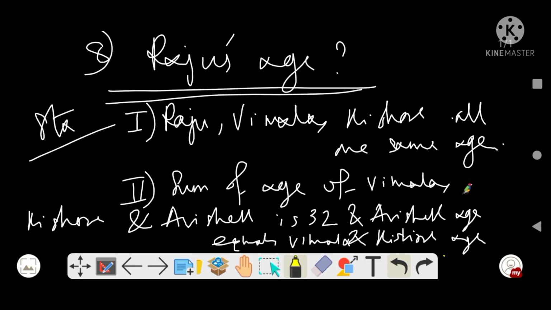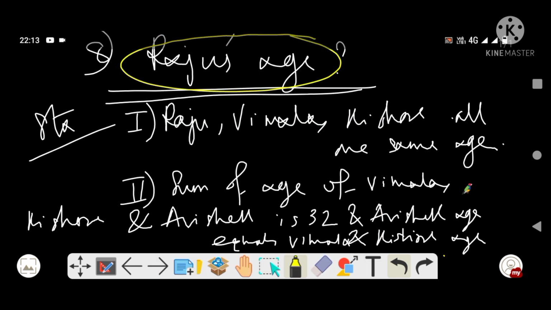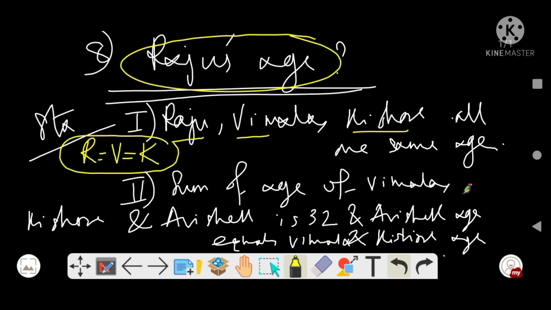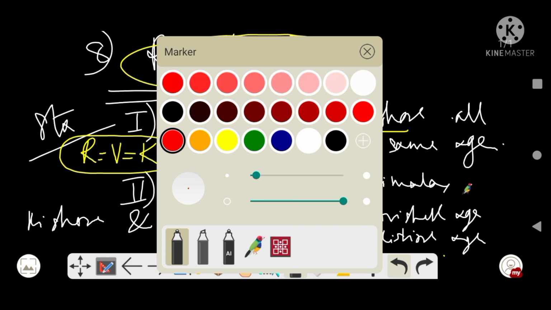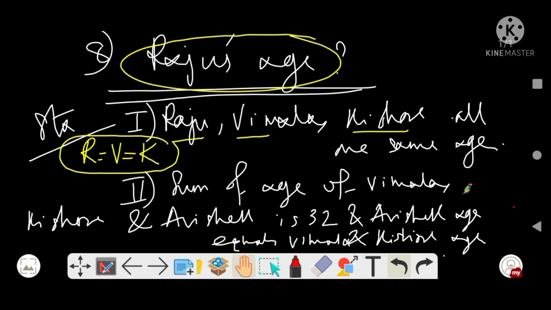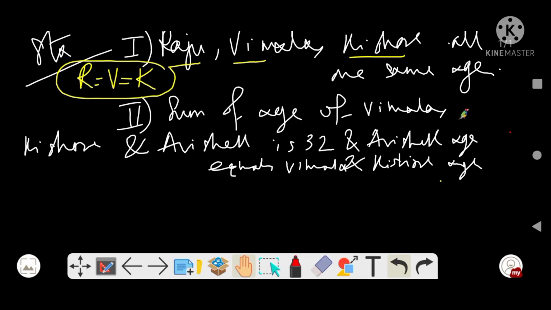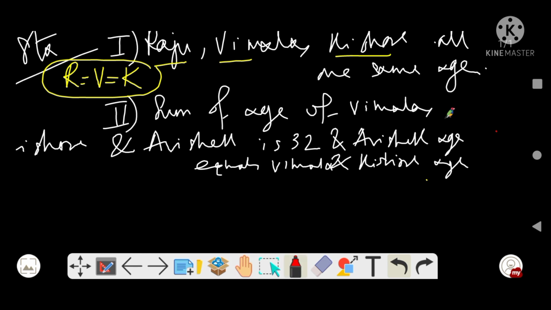So let's try to find out Raju's age. See, the first statement says that Raju, Vimala, Kishore, they all are the same age. This I have derived from the first statement. Talking about the second statement, the sum of the ages of Vimala, Kishore, Abhishek is 32.